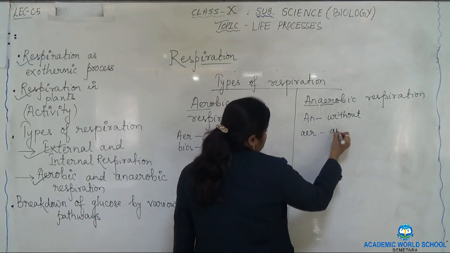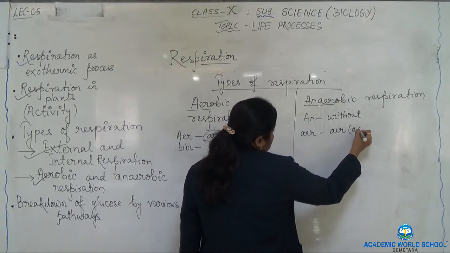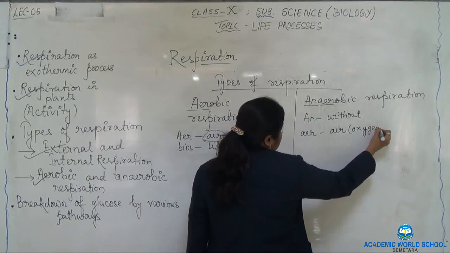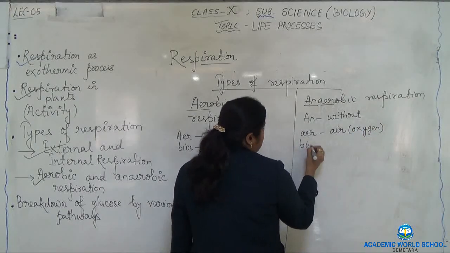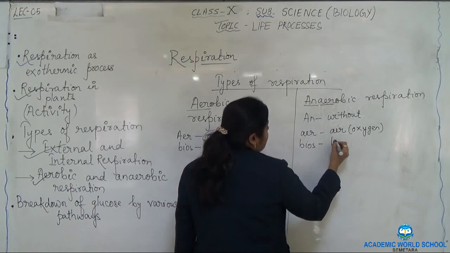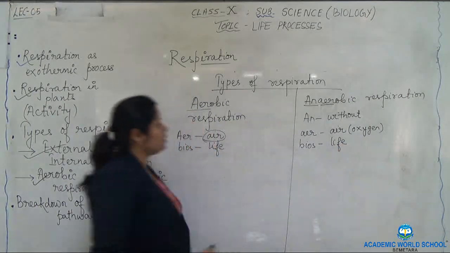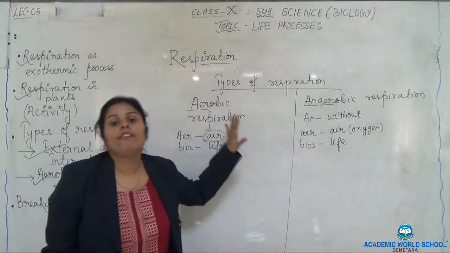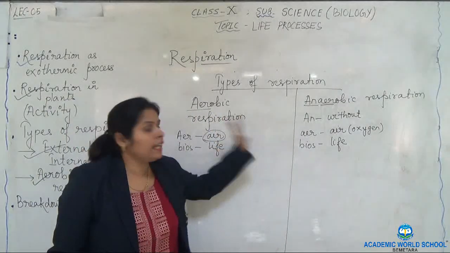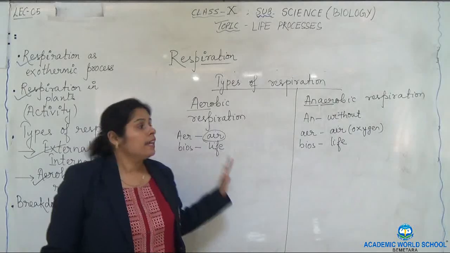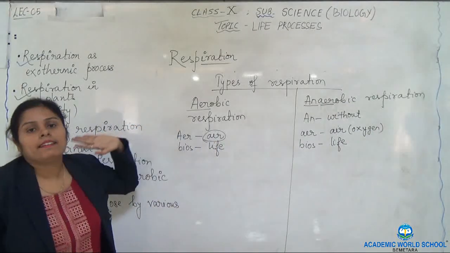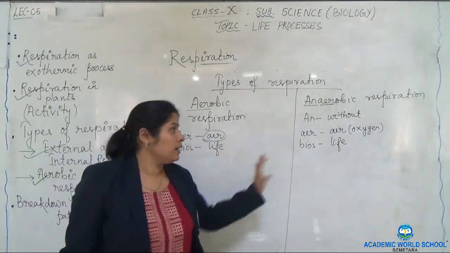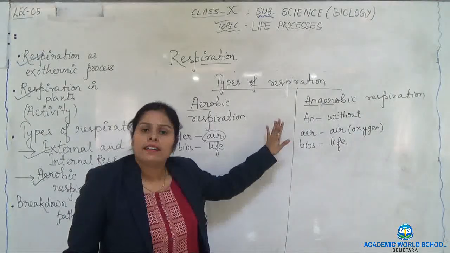Aero, air, so anaerobic means without oxygen. And where does it take place? In living cells, so bios. So see, the name itself suggests the meaning of aerobic and anaerobic respiration. So we'll see how aerobic respiration is different from anaerobic respiration.